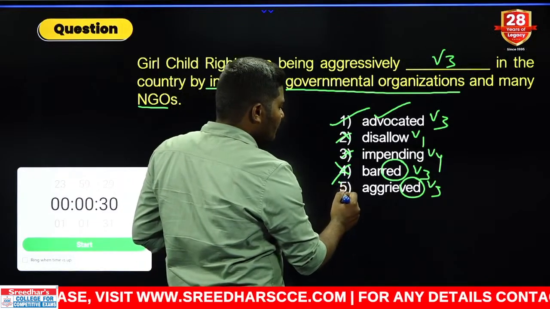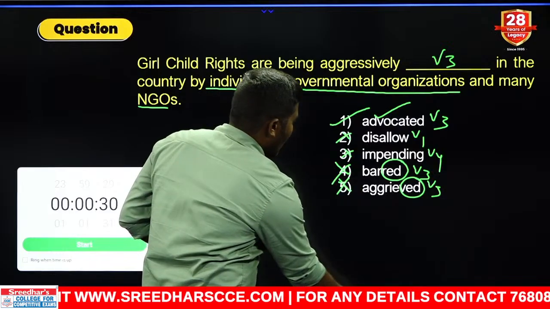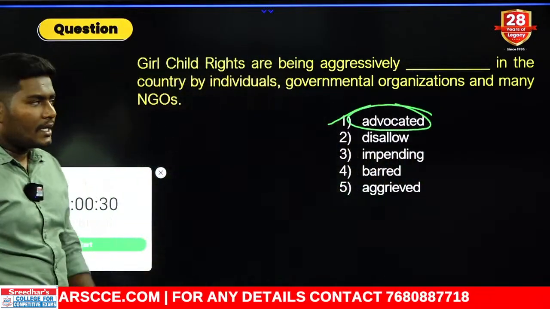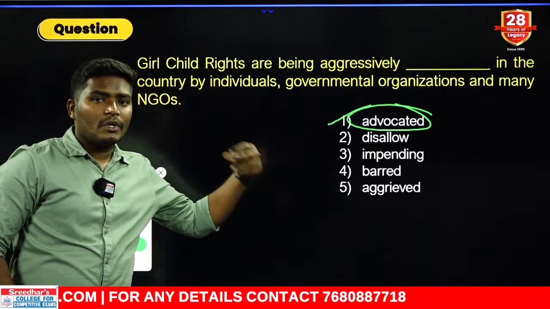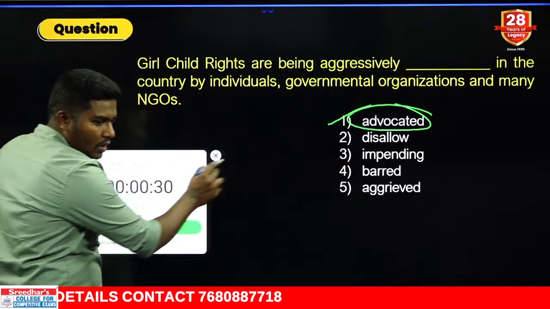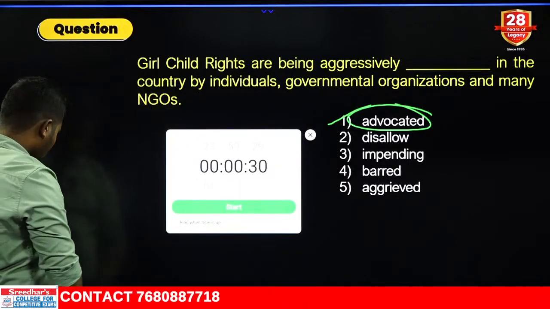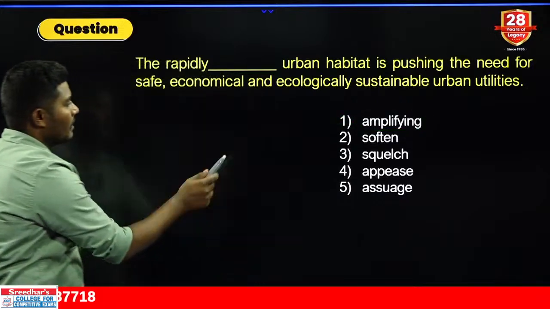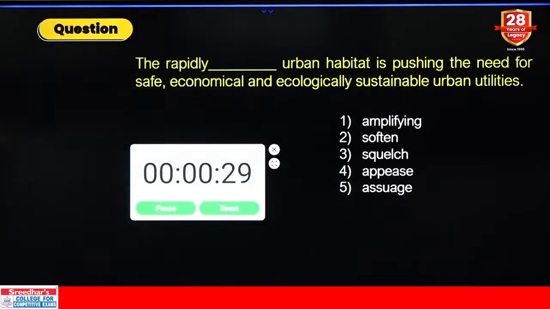Okay. Not possible. So the answer comes only with the one positive word. The word comes only with the advocated. All these people are trying to support the girl children rights. Okay. Answer comes with the first one. Have you all got the first one? No. Some people got the remaining combinations. Let us focus on the context again. Start your answers. Next sentence starts.